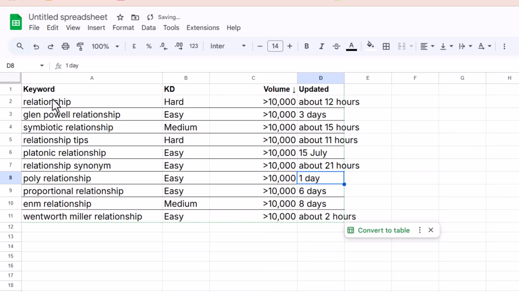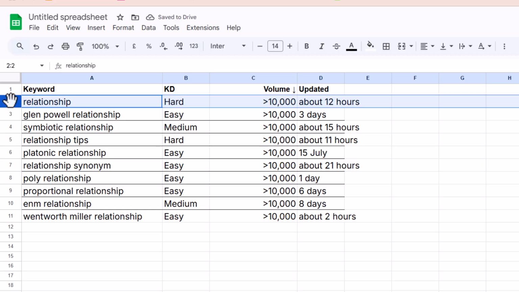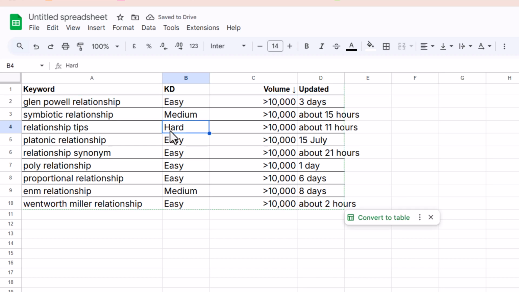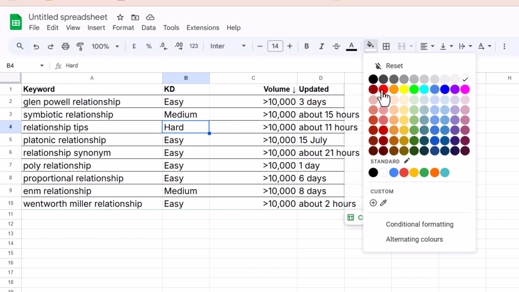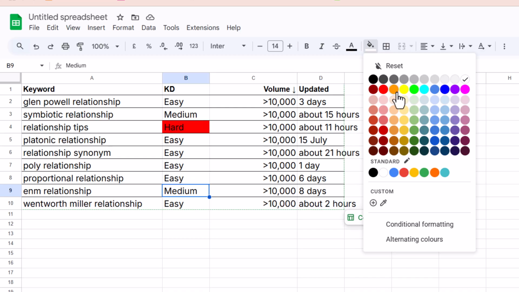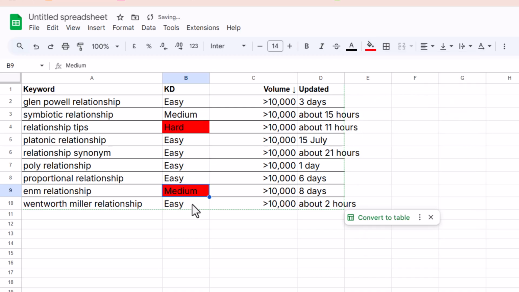So we will remove keywords that have hard difficulty, because we will go with only keyword difficulty that is easy. So you can see this is hard, so we don't need to work with that, and the keywords that have medium, we also don't need to work with those. We are going to go with only easy keywords.